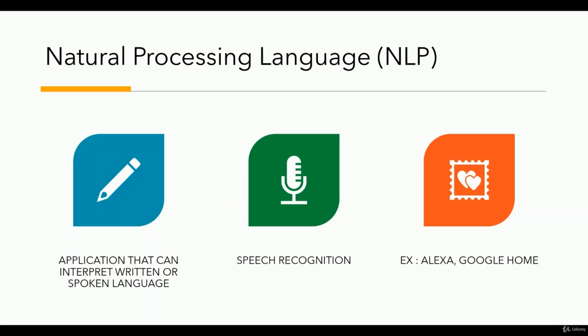There's one example I'm going to show you in the coming session: how NLP works for a blind person. Let's say there's something written on a board somewhere, and he cannot see it.